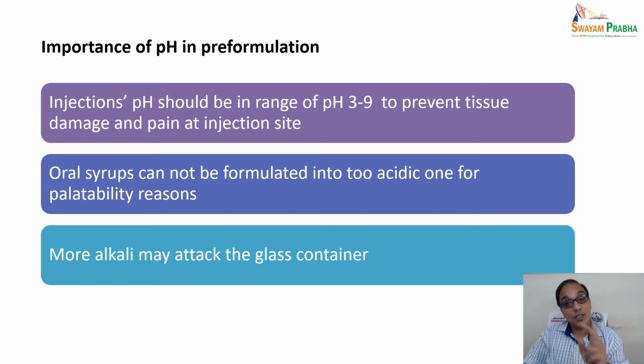So the stability issue may be there with respect to the drug, and packaging component compatibility will be aggravated when the alkali is leaching out of the glass container and changing the complete formulation, affecting product stability. So the pH plays a very crucial role.